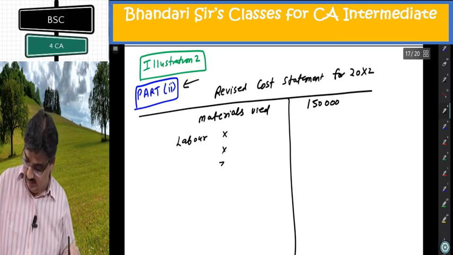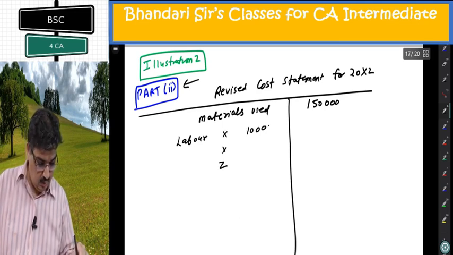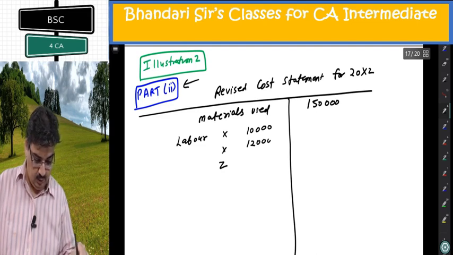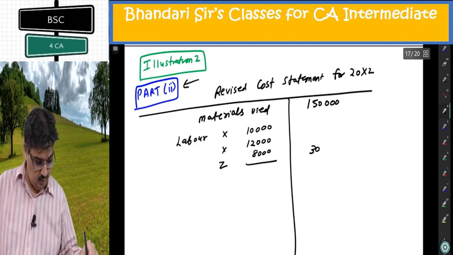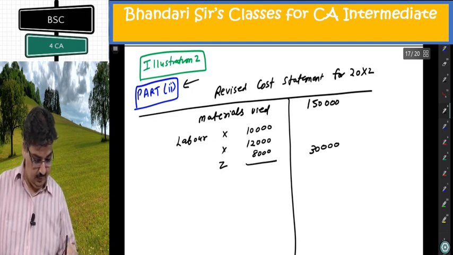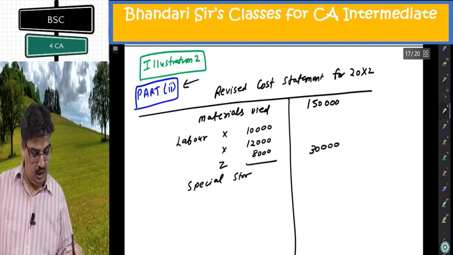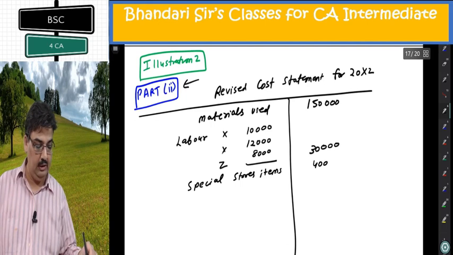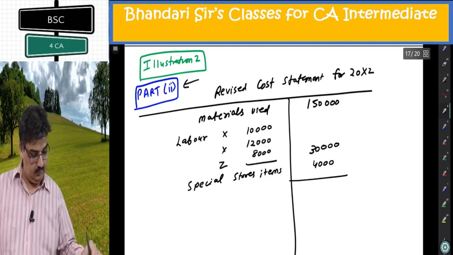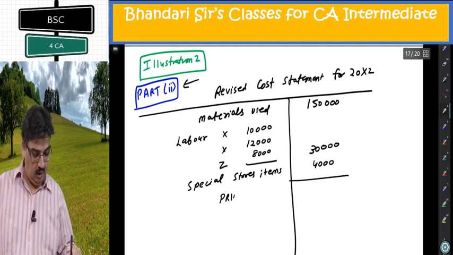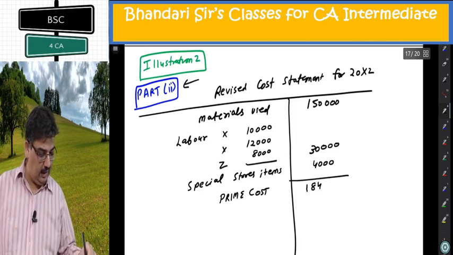Labor X, Y, Z: 10,000, 12,000, 8,000. Total 30,000. Special stores items, which are like chargeable expenses, 4,000. I can call it prime cost, 1,84,000.